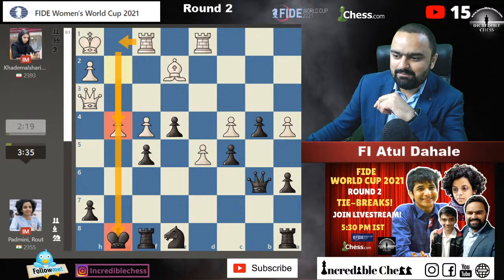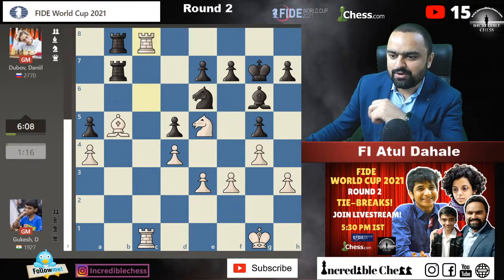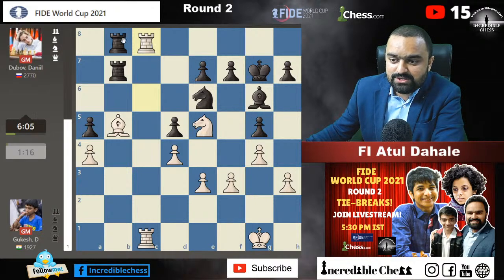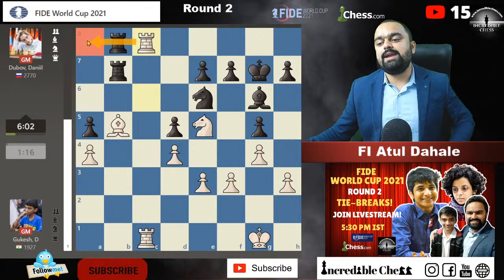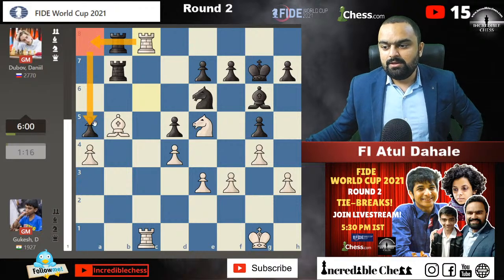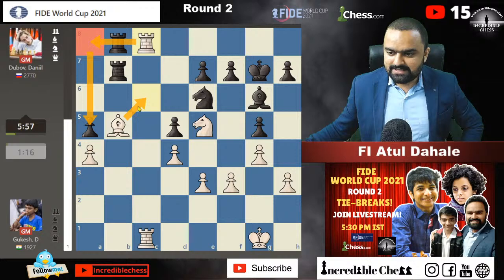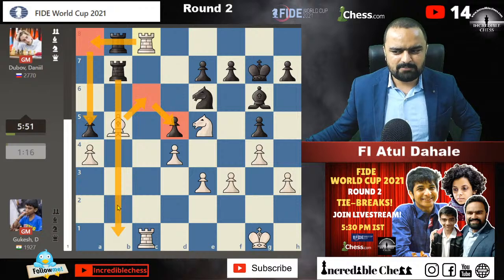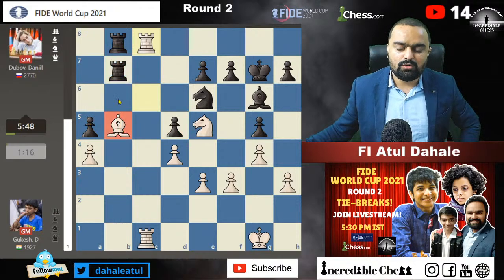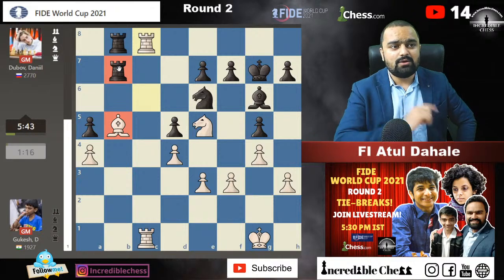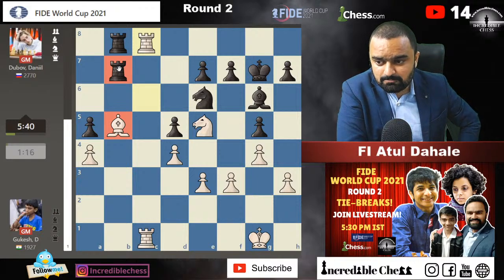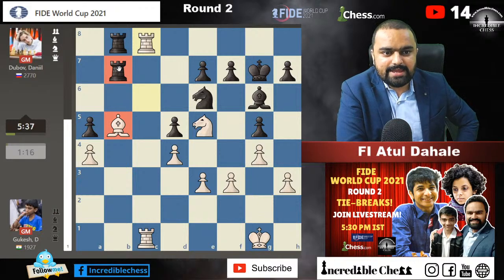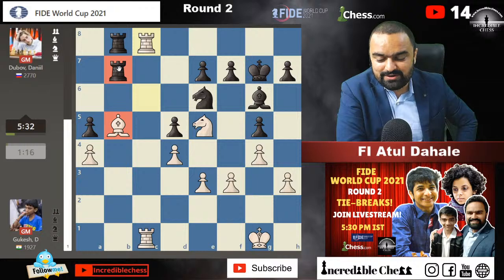Fine. So we'll come back to this game. Gukesh has played rook c8. He wants to exchange the rooks, and then maybe he is going for the rook a8. One more possibility which I can see is bishop c6 and capture the pawn on d5. But in that case, these checks are annoying to me. So maybe he's just going to hold the position, because this rook should not be activated. The rook should not be allowed to become active in the situation. So this guy is going to grind down his opponent, guys.